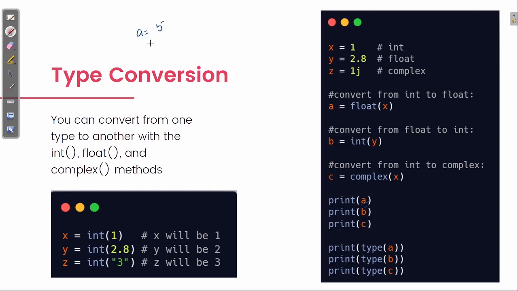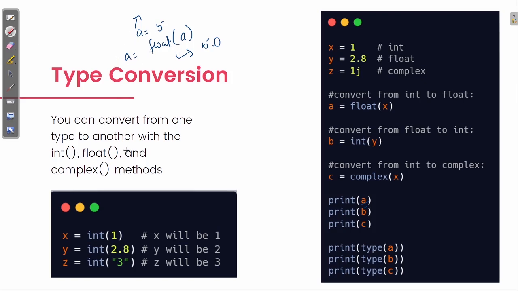Now if I write float and then bracket, and then a equal to this, then what will happen, this 5 will be changed to 5.0. What does that mean? It was integer type of value, but now it is float type. That's called type conversion, that is converting one data type to another.